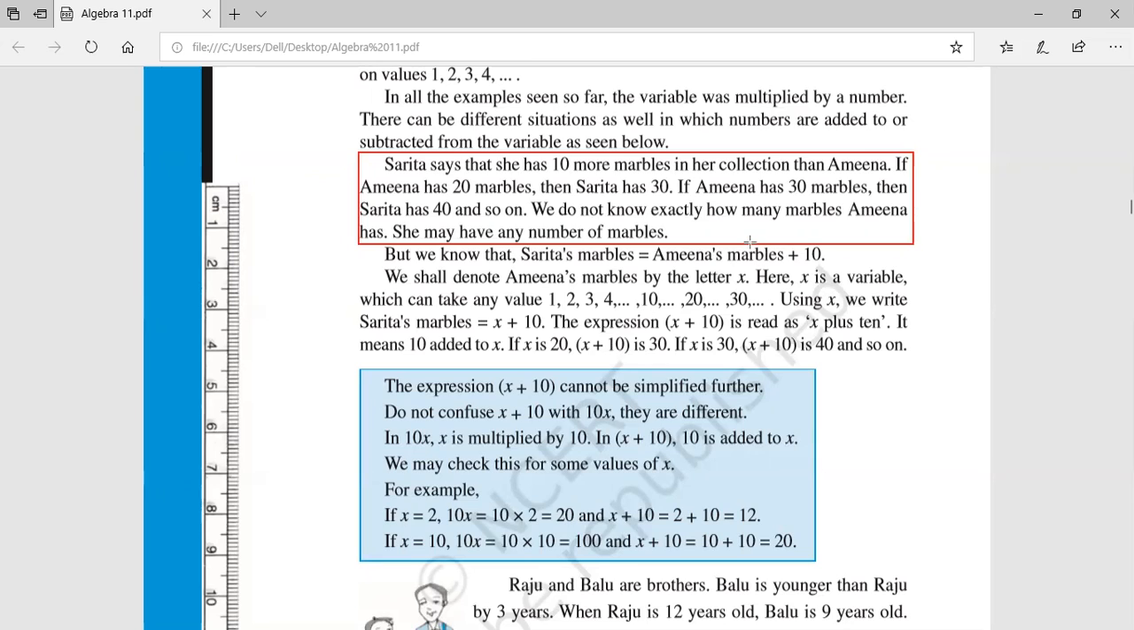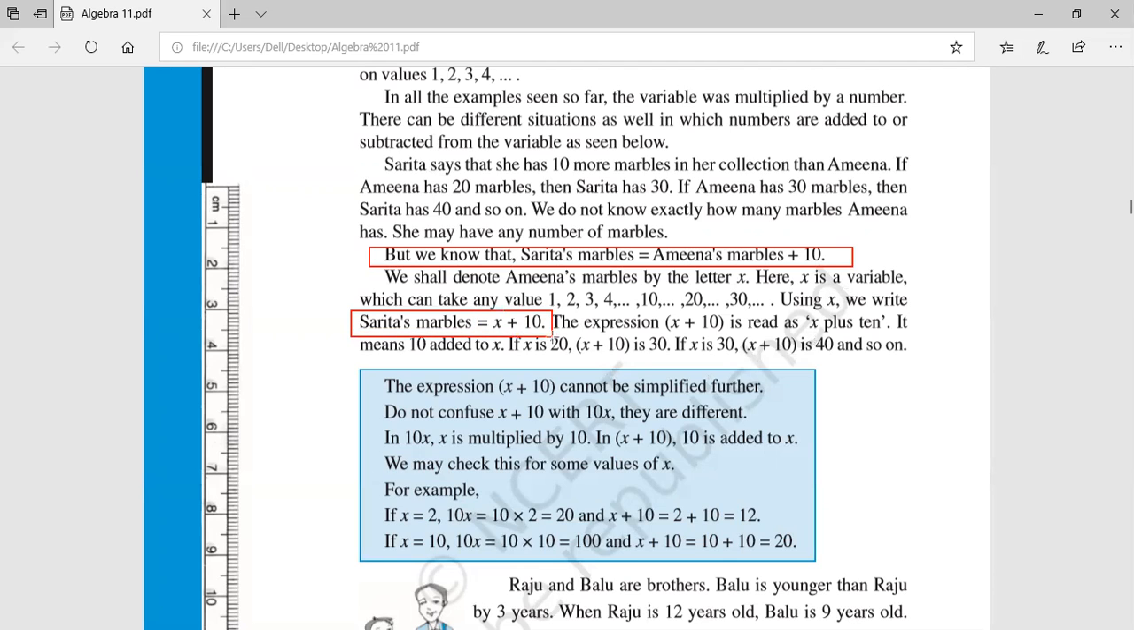Now, whatever may be the marbles with Amina, we have to add 10 so that we can find the marbles of Sarita. So can you make a new formula for this? Sarita's marbles is equal to Amina's marbles plus 10. Whatever may be with Amina, maybe 1, then 1 plus 10, 11, maybe 1000 plus 10, 1010. So finally we can find a common formula: Sarita's marbles is equal to x plus 10.